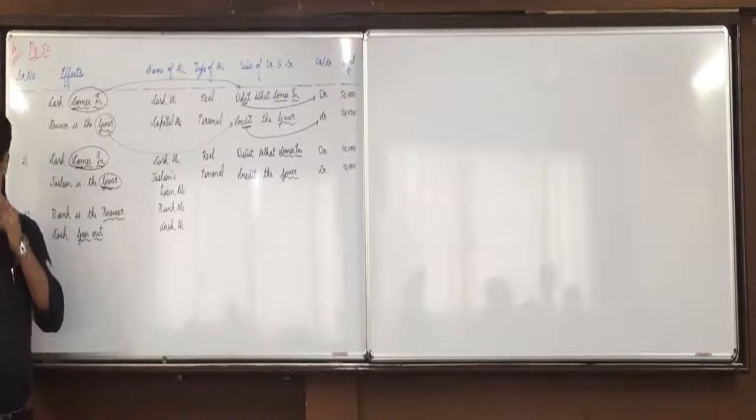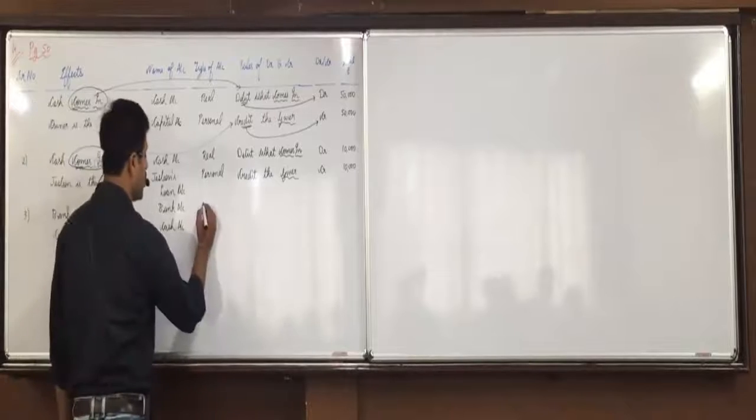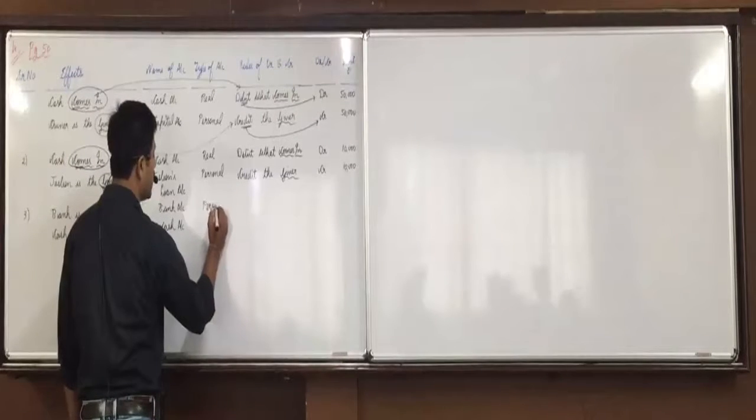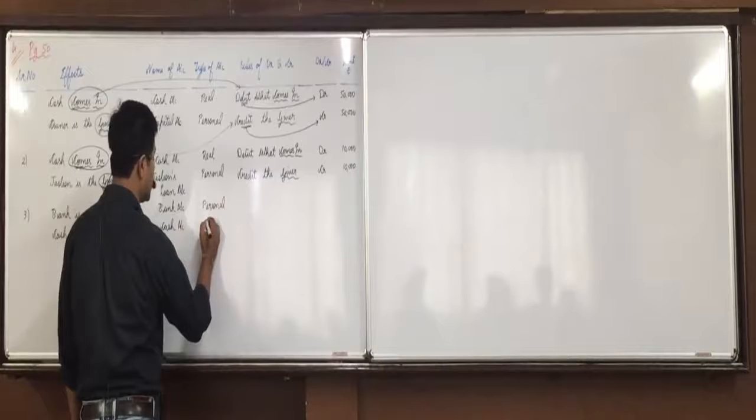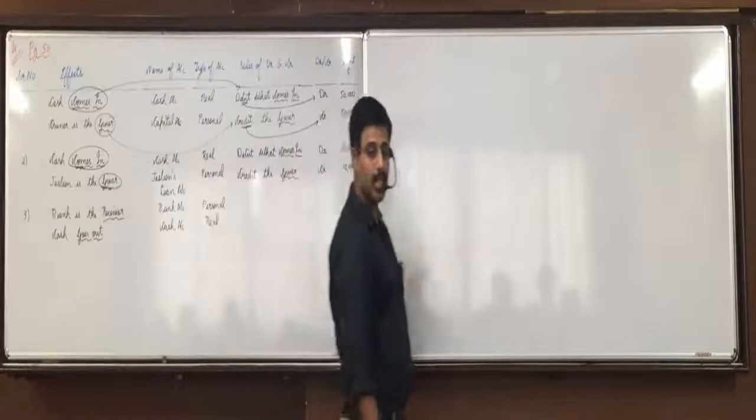Are you all clear with this? Now the types of accounts. Yes, bank is an artificial person, so personal account. Cash is current asset, so real account. Understood this, everyone?